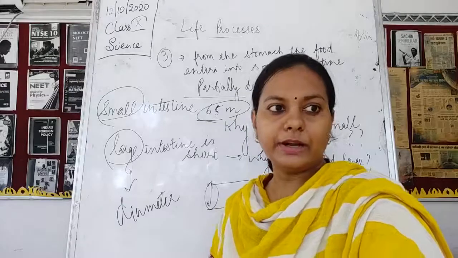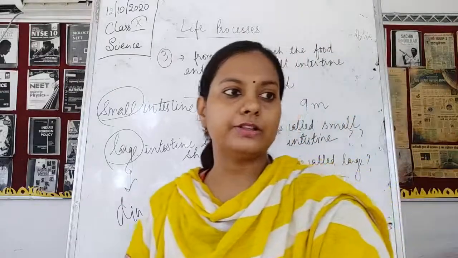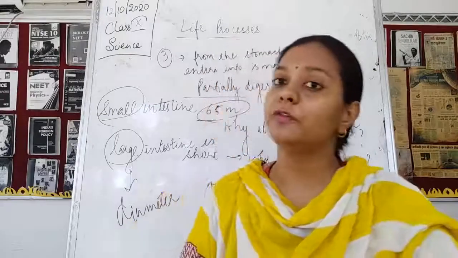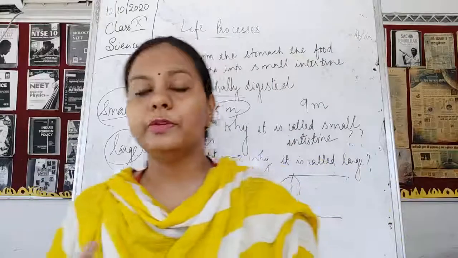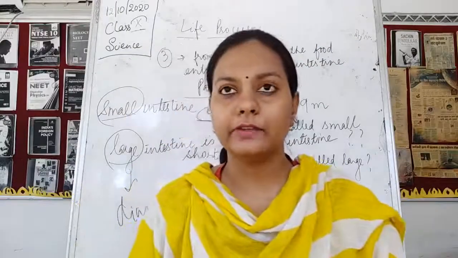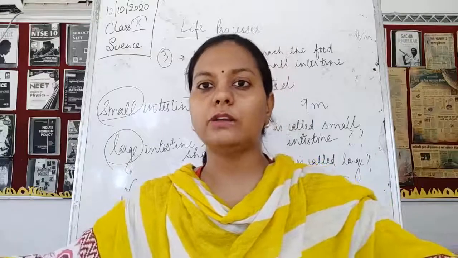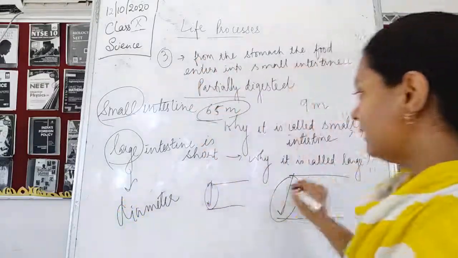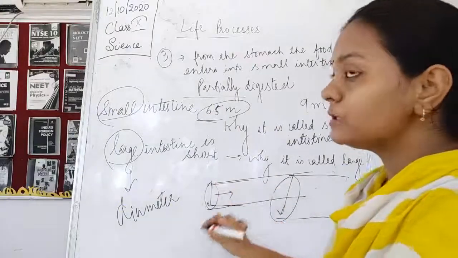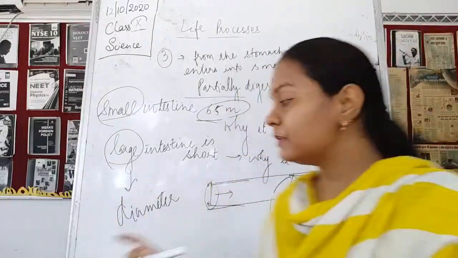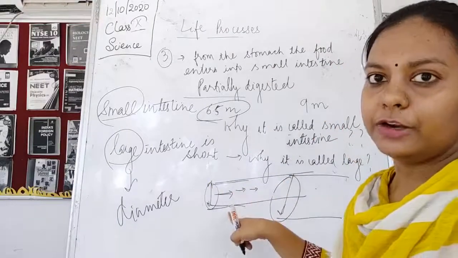Okay, so next what happens? Please note that the length of the intestines varies in nature, depending upon the type of food which the animal eats. If the animal is eating a herbivorous diet, it requires a very long intestine, because as the food is moving forward, one after another, various secretions are added over here.